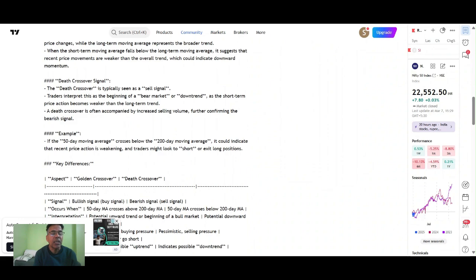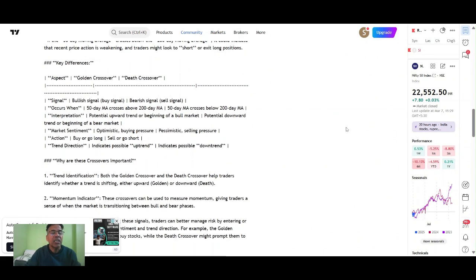Key differences. Aspect: golden crossover, death crossover. Signal: bullish signal, bearish signal. Action: buy signal, sell signal. Occurs when: the 50-day moving average crosses above the 200-day moving average, or the 50-day moving average crosses below the 200-day moving average. Interpretation: potential uptrend or beginning of a bull market, potential downtrend or beginning of a bear market. Market sentiment: optimistic with buying pressure, pessimistic with selling pressure. Action: buy or go long, sell or go short. Trend direction: indicates a possible uptrend, indicates a possible downtrend.